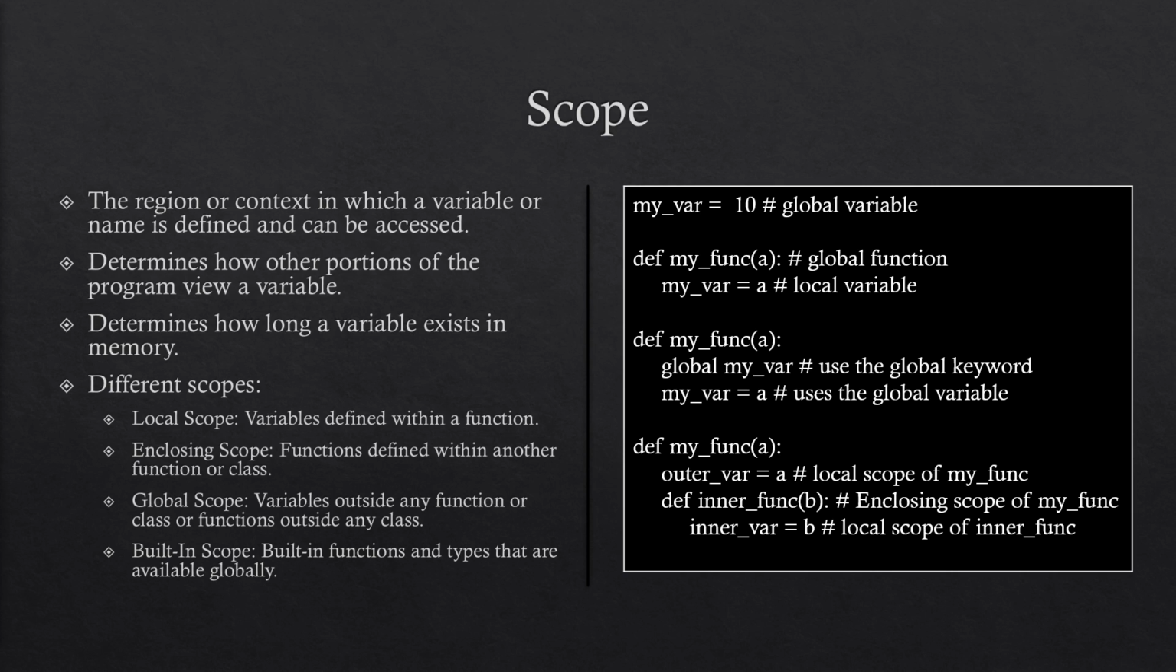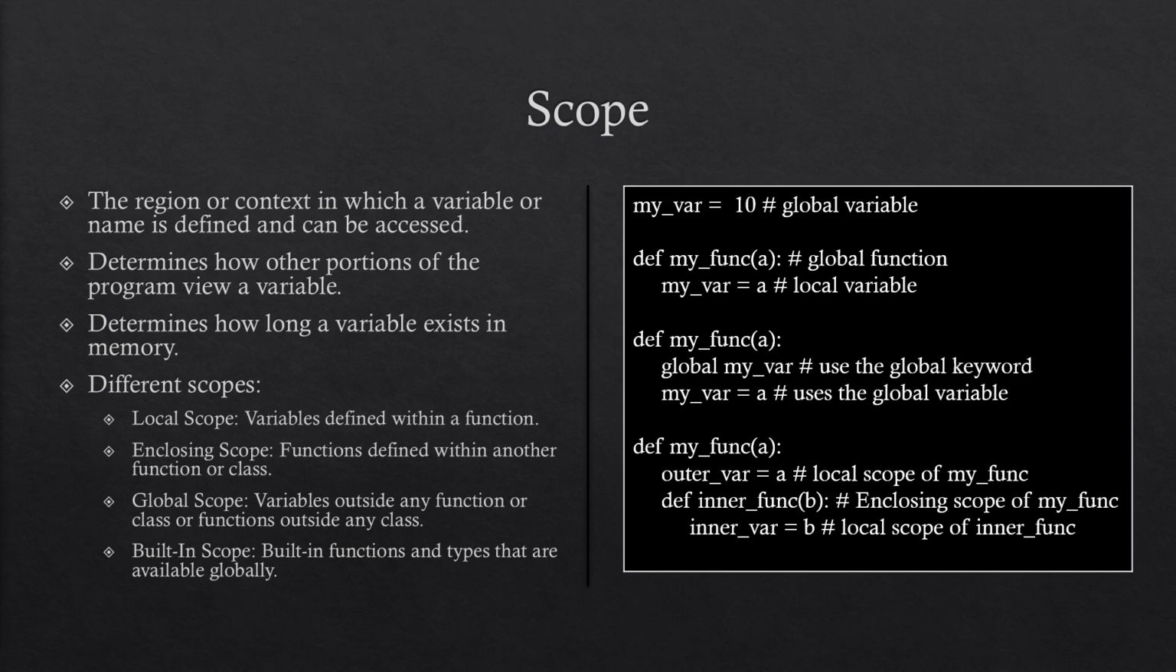Variables created inside loops or conditionals are in the scope of the function or class where that loop or conditional is, or if they are not in a function or class, they are in the global scope. Scope precedence means that Python looks for names in the order of local scope, enclosing scope, global scope, and finally built-in scope. The innermost scope always takes precedence if a name is defined in multiple scopes.